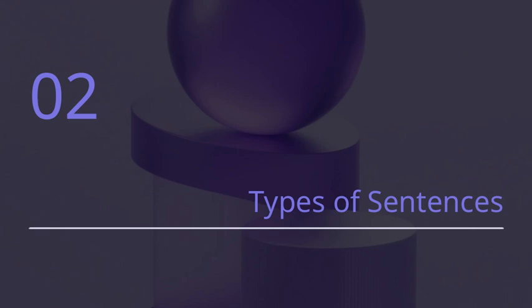Then we have imperative sentences, which give commands or instructions. Think of them as the way we tell someone what to do. Lastly, exclamatory sentences express strong emotions or surprises, adding emphasis and feeling to our communication. Recognizing these types helps us craft sentences that suit our purpose and make our message more impactful, which ties into the larger theme of effective communication throughout this presentation.